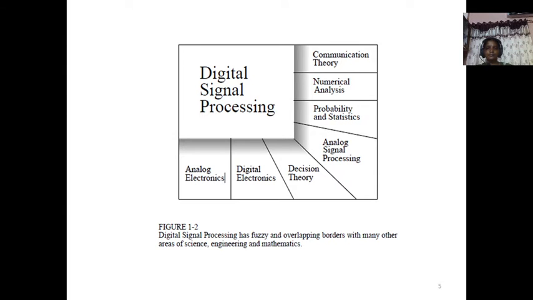What are the related areas along with DSP? DSP is helpful for communication theory. That means DSP and communication theory have common overlapping borders. Along with that, numerical analysis, probability and statistics, analog signal processing, decision theory, digital electronics, analog electronics. All these areas have some overlapping borders with DSP.